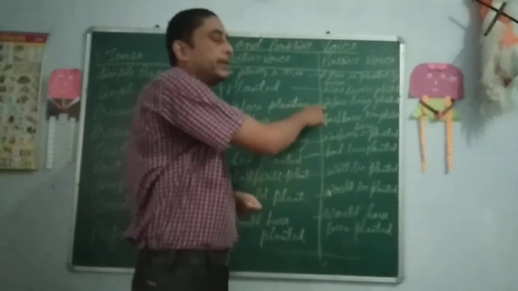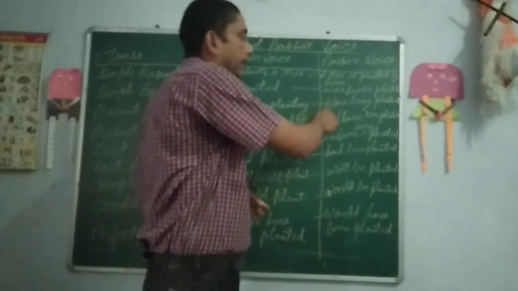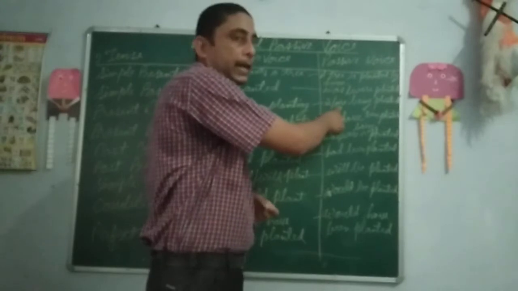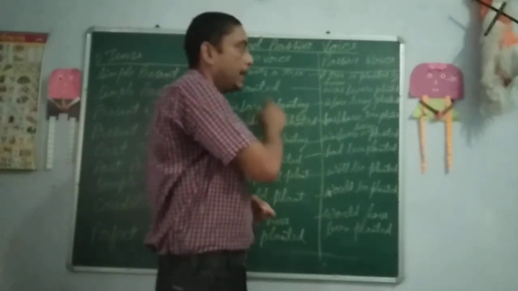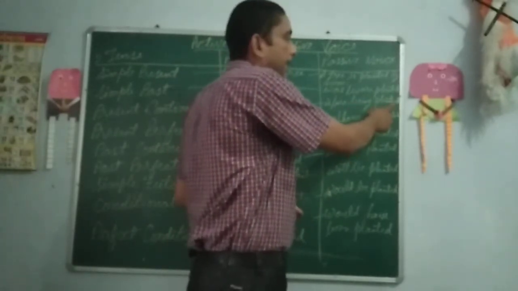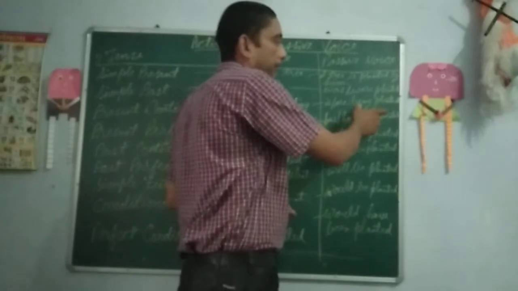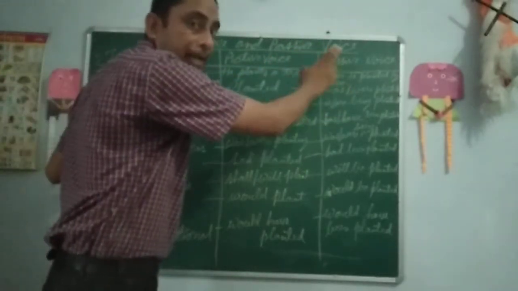Here a tree has become the subject of the sentence. So here we have used is or are according to singular and plural, that is same as in active voice. Being planted will be added. So ed has been used with the verb as in the present continuous form in a passive voice.